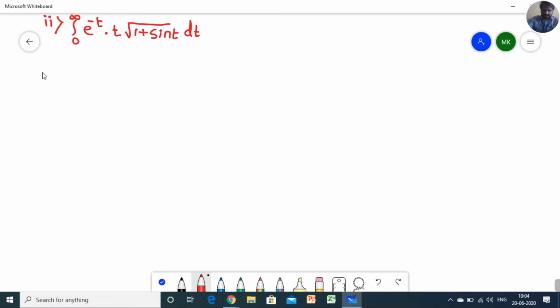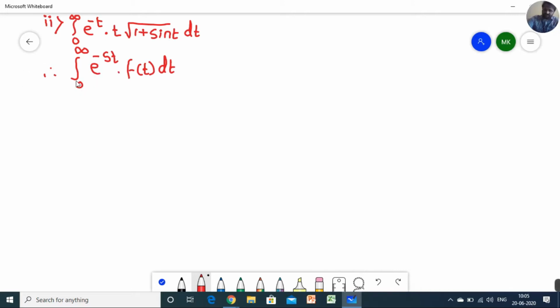I'm just going to write here, hope you remember, integral 0 to infinity e raised to minus st into f of t into dt. Now this is the expression of the definition of Laplace transform: integral 0 to infinity e raised to minus st into f of t into dt, which is equal to F of s, which we write as Laplace of f of t.